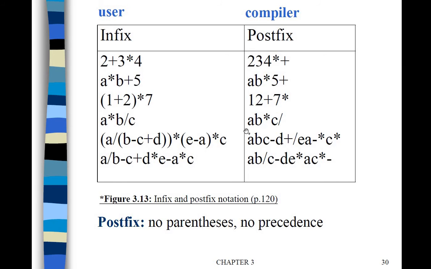Parenthesized expressions usually have the highest priority. And when you see a star b slash c also, it is a b star then c slash. In this way we will be converting the infix expression to the postfix expression. So you should know the precedence rules of the operator hierarchy clearly.